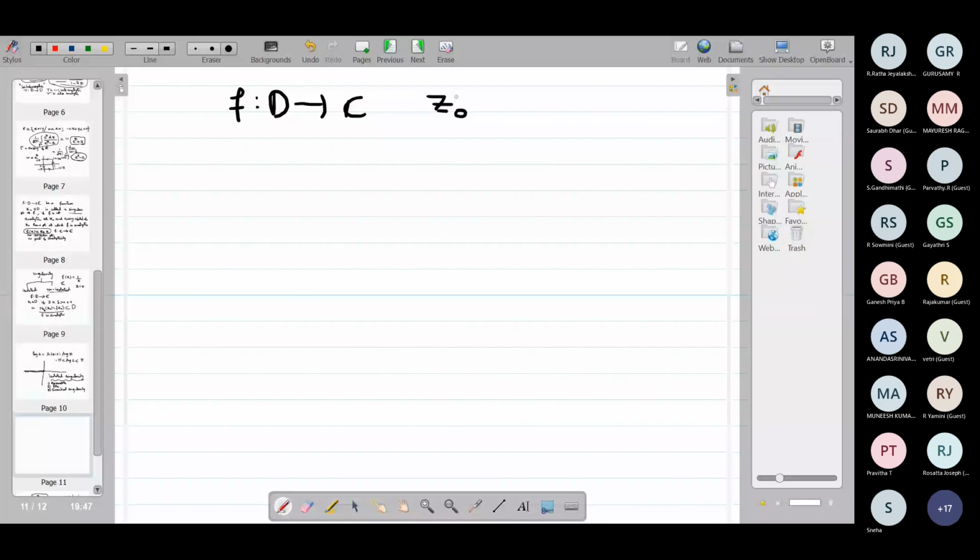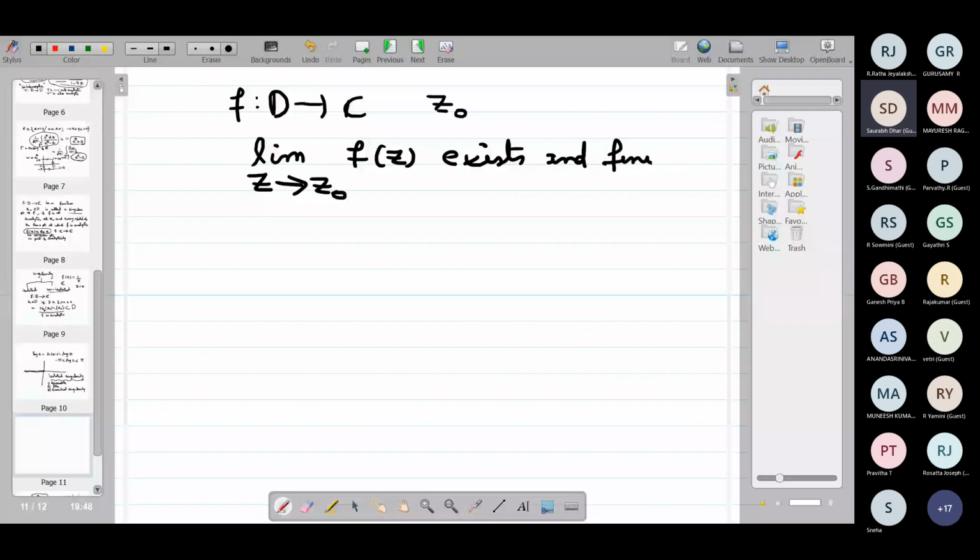If the limit as z goes to Z0 of f of z exists and is finite. Usually exists means it is finite only, but I can write it for clarity, because infinity can also be a case.